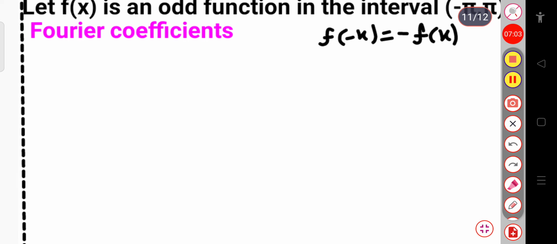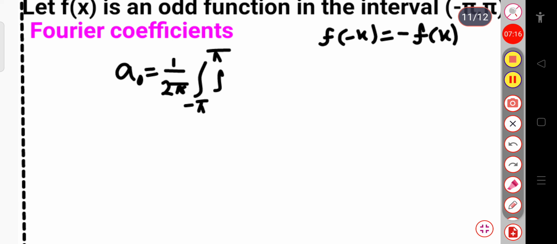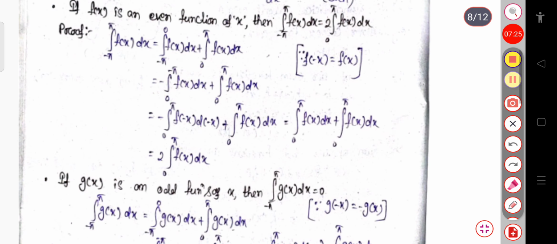First of all, I will calculate a naught. a naught will be equal to 1 by 2 pi, integration from minus pi to plus pi of f of x dx. Since here we are considering the odd function, the integration of an odd function is equal to 0. This is from the previous lecture.